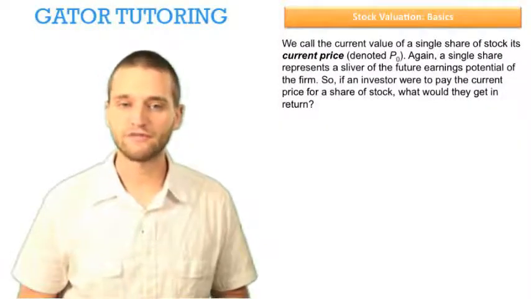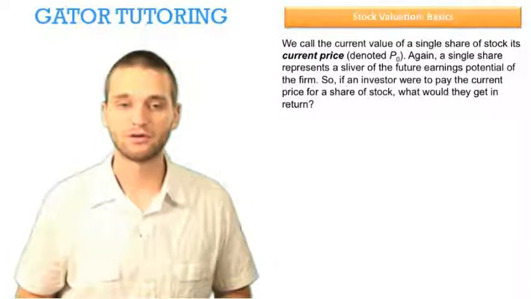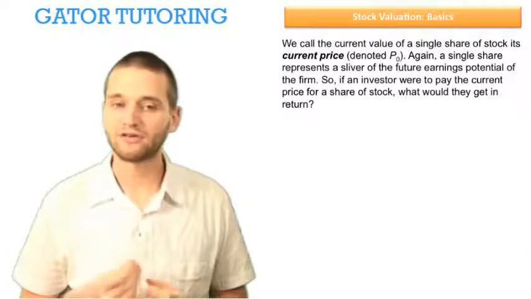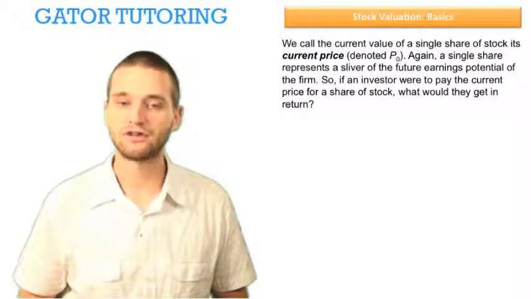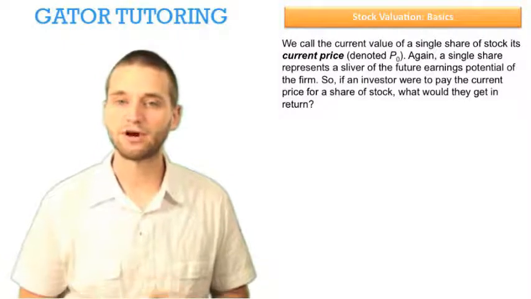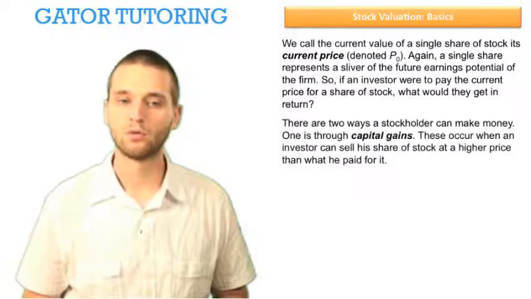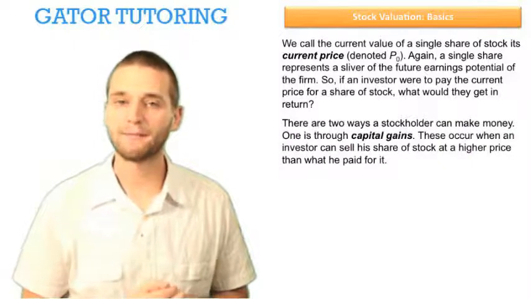We call the current value of a single share of stock its current price, which we denote P sub 0. Again, a single share represents a sliver of the future earnings potential of the firm. So, if an investor were to pay the current price for a share of stock, what would they get in return? Well, there are two ways a stockholder can make money.